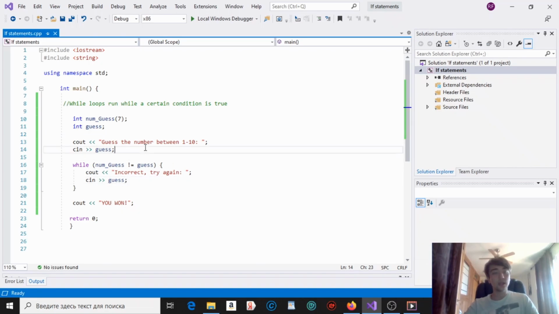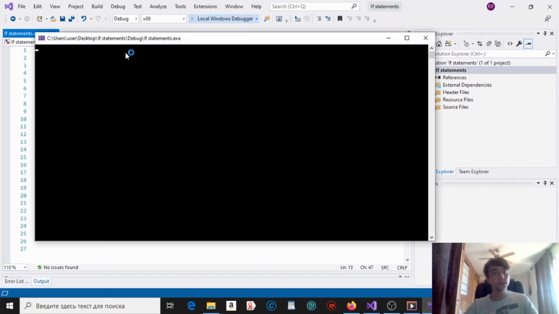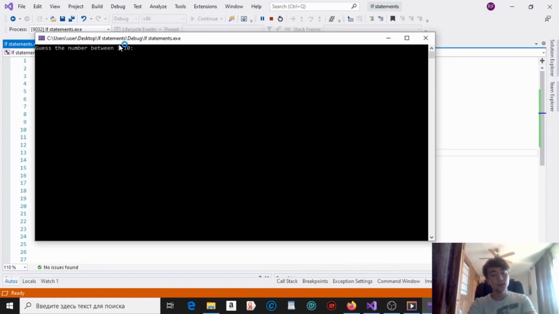Now this is a little game where you have to guess a random number between 1 and 10, and without further talk, let's just run it. So for now, is the number 8? Is it 7? Incorrect, and the loop will only break when we enter the correct number. So if it takes 20 tries, it will take 20 tries until we get the correct number. It could take 1,000,000 tries.